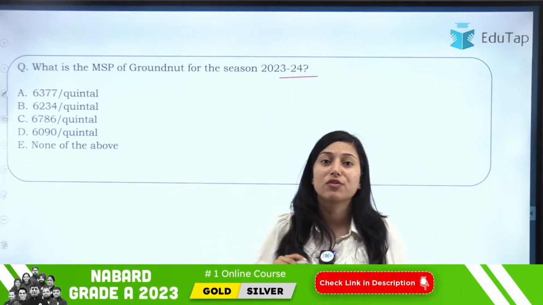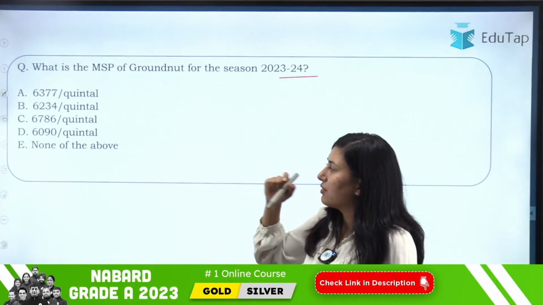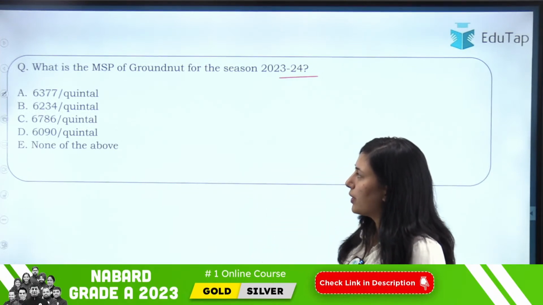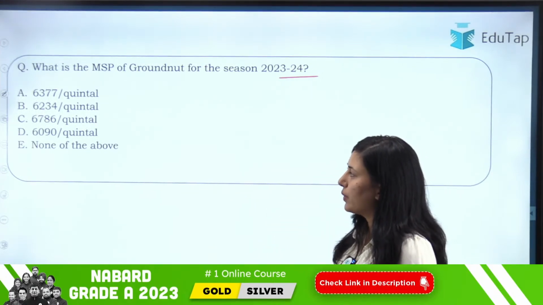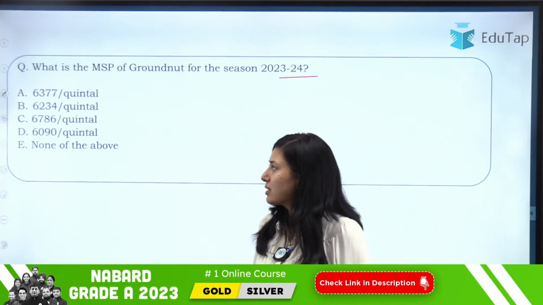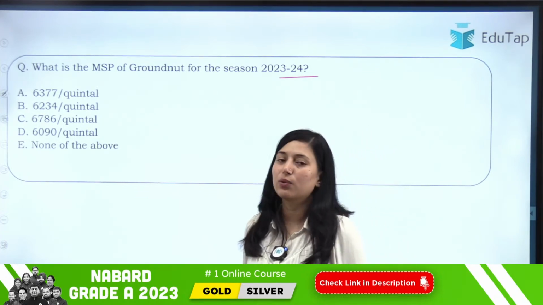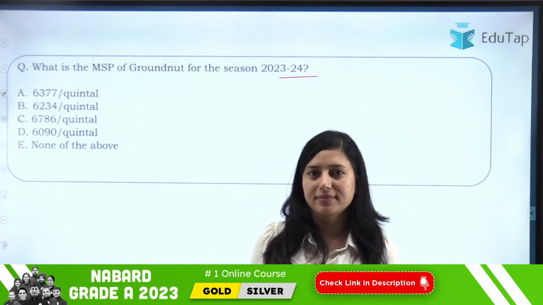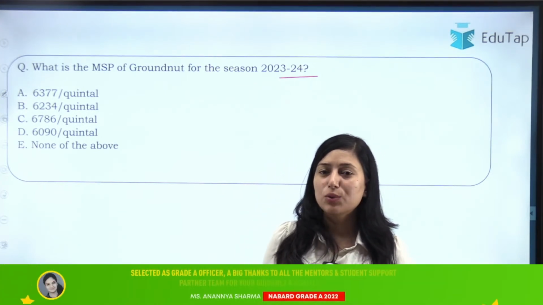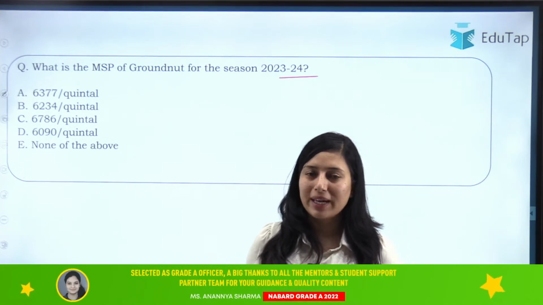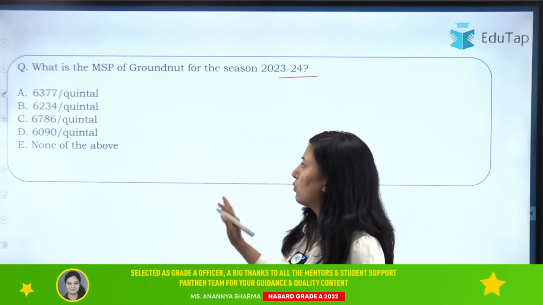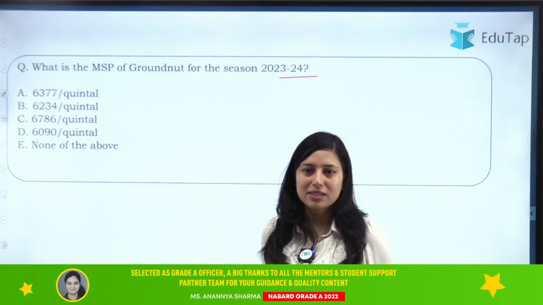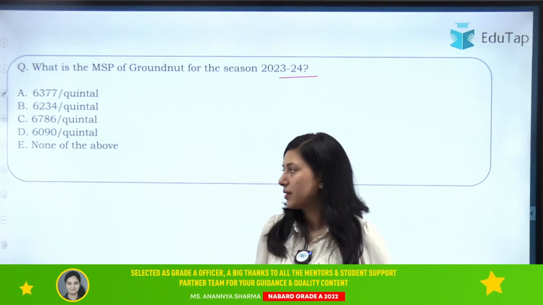Now you have to tell me the MSP of groundnut. Your options are given: 6,377 per quintal, 6,234 per quintal, 6,786 per quintal, or 6,090 per quintal, or none of the above. So what will be the right answer here? As I was telling you, MSP for any crop can be asked. Okay? Now I have given groundnut here. In the exam they can ask about any crop, so you should know.